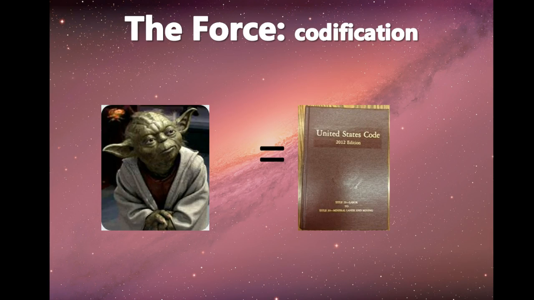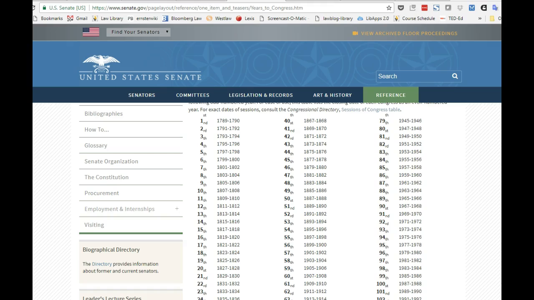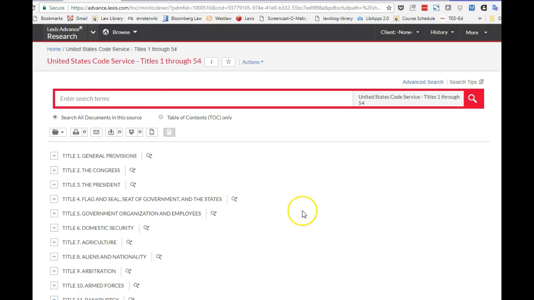So let's take a look at the U.S. Code, because I think looking at it will help make more sense. And what we will do is look at the U.S. Code on Lexis. And what we see is the U.S. Code is divided up, as I said, by subject. So here we have the subject, the Congress. And what the U.S. Code does is it assigns each subject a number, and the U.S. Code calls subjects titles rather than subjects. So the Congress is Title II.